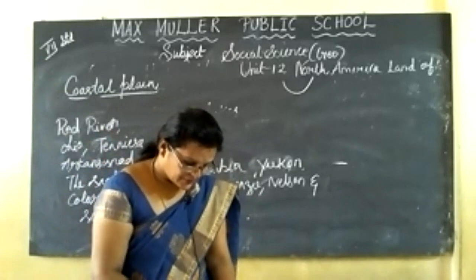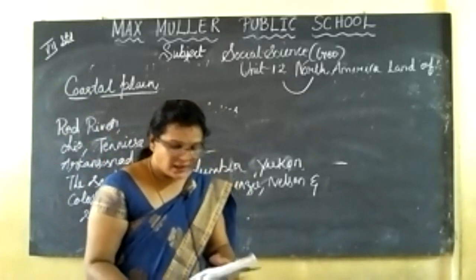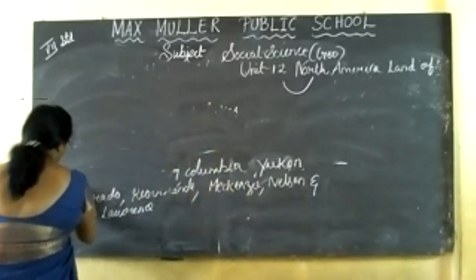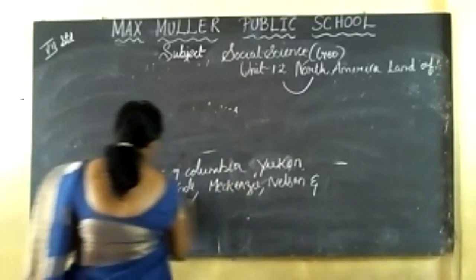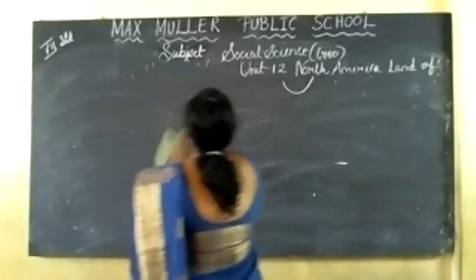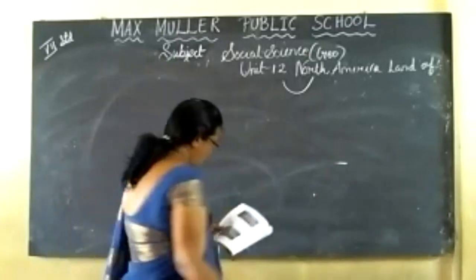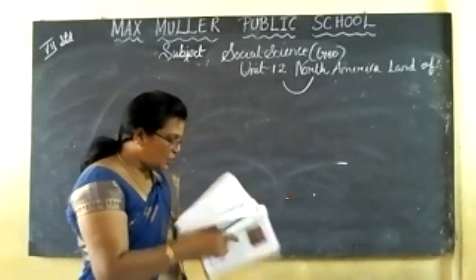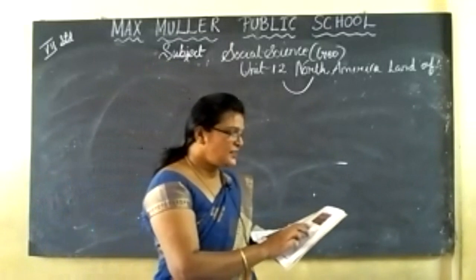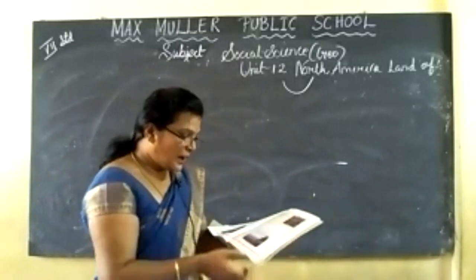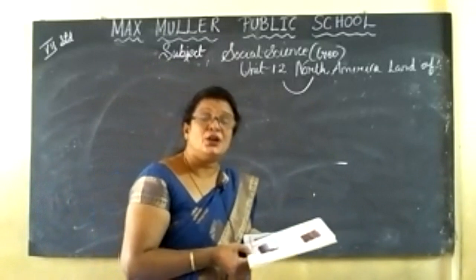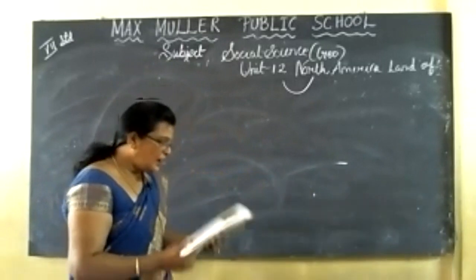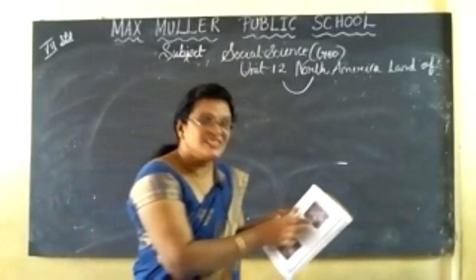Then next we are going to study the Mississippi River. This is the Mississippi River, this one is the Missouri River, this one is the Grand Canyon, and this is Lake Superior, which is the largest lake in North America.